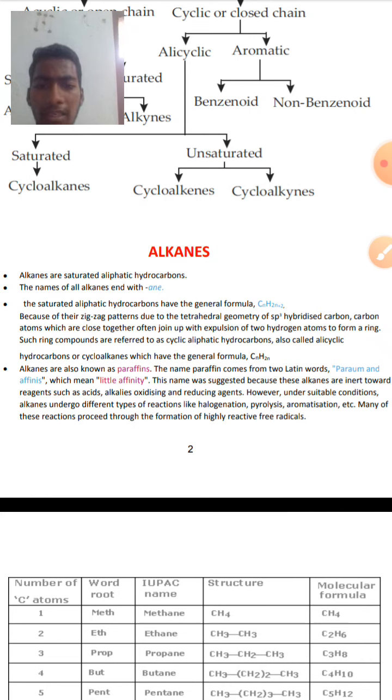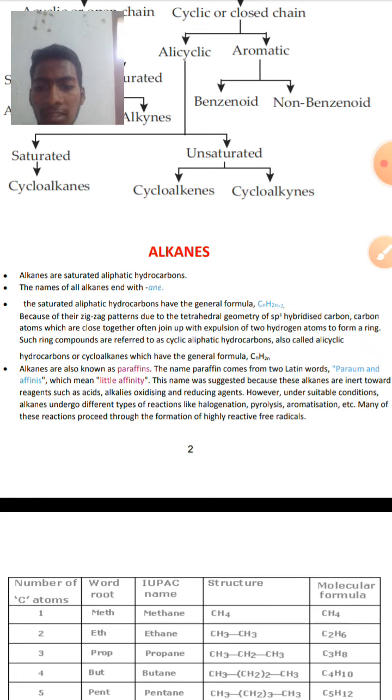The name paraffin came from two Latin words, parum and affinis, which mean little affinity, and this name was suggested for alkanes because they are inert towards reagents such as acids, alkalis, oxidizing agents and reducing agents.